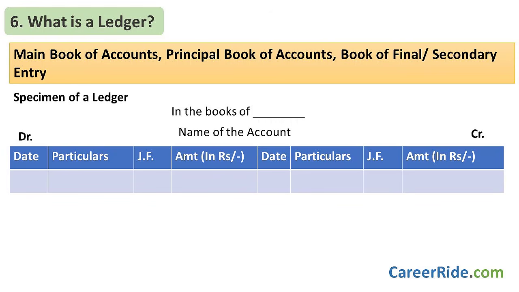What is a ledger? A ledger is called as the main book of accounts or the principal book of accounts. Many a times it is also called as book of final or secondary entry. See, through the entries made in journal, you can't tell what amount you spent on a particular type of expense or what is the amount payable to a certain party. So, you make a ledger which contains proper accounts for everything. It is a summarized record that contains all the accounts like assets account, capital account, expenses account, revenue account, etc.